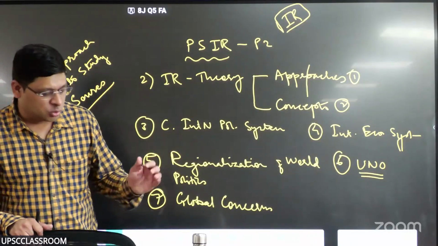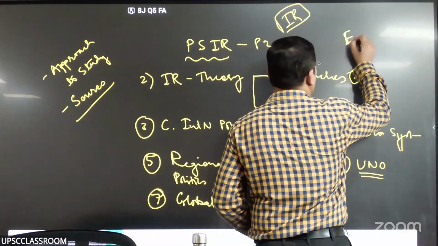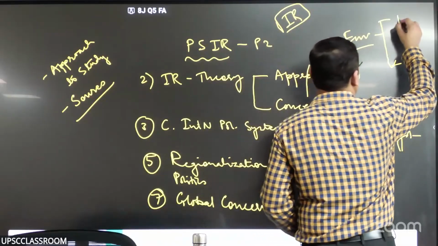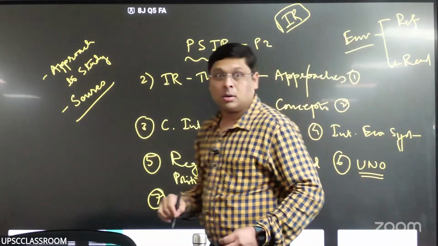Okay. Just to give you some idea, if you take any one example, say environment as a global concern, do you know there are two important theories here: reformist ecologism and radical ecologism.